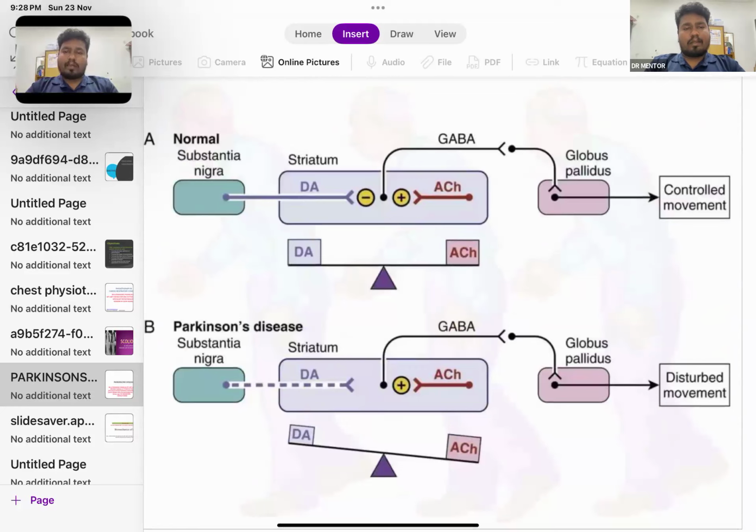So this is a diagrammatic representation of how the substantia nigra cells exchange dopamine and acetylcholine. GABA is gamma aminobutyric acid. Okay, so here the globus pallidus is going to control your controlled movements.